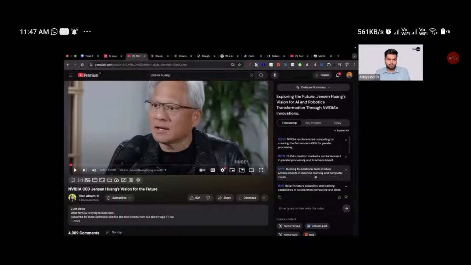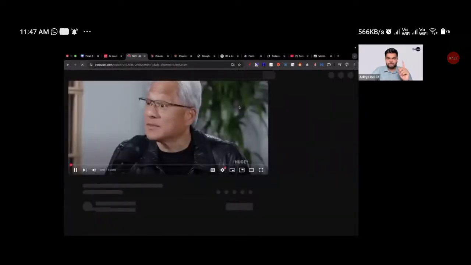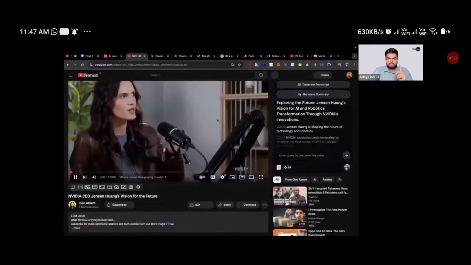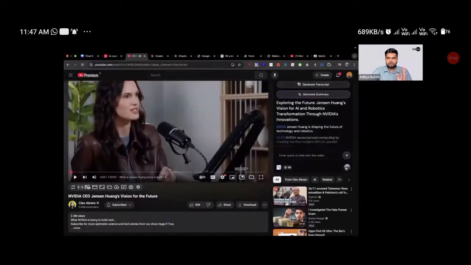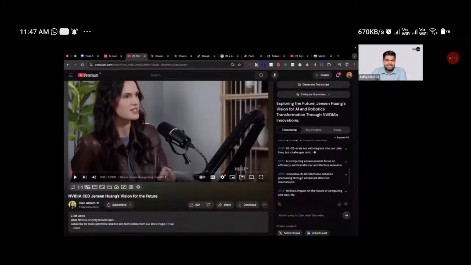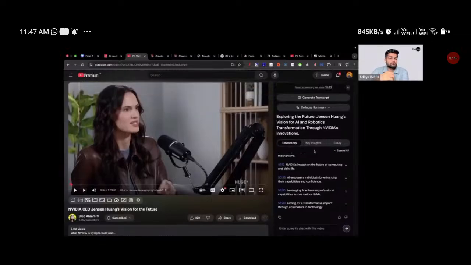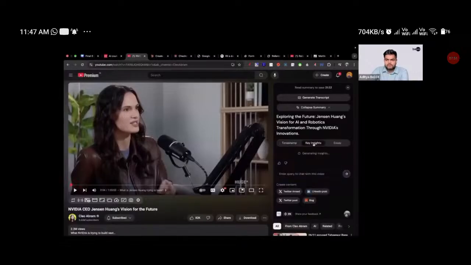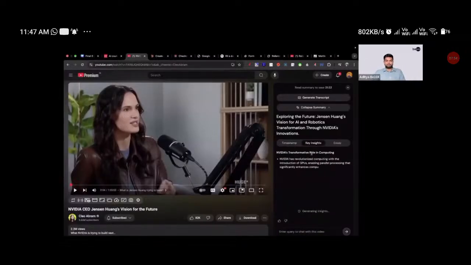Once I have Merlin installed on my Chrome, I'll be seeing a window like this. I just first of all installed Merlin on my Chrome, and once I installed it, I'll be seeing this option on the side. Here I'm going to just click on generate summary, and it will generate the entire summary of the video. Let's say there is a really beautiful video which you absolutely like and you want notes out of that video. You just have to click on key insights. Now it is going to give you notes from the video.